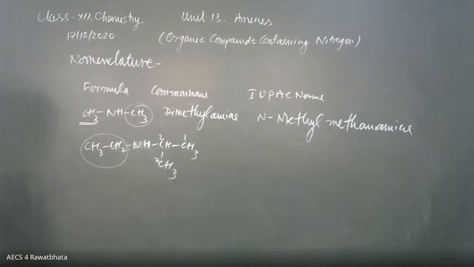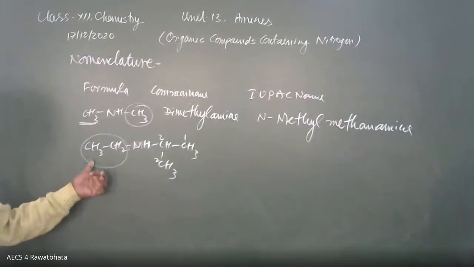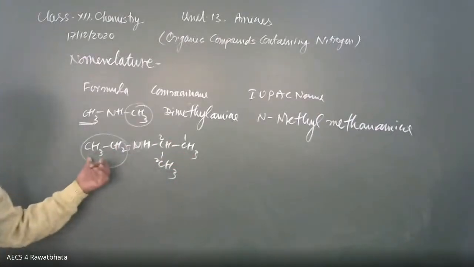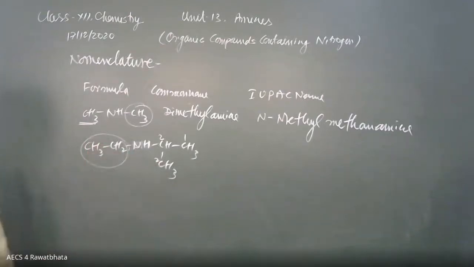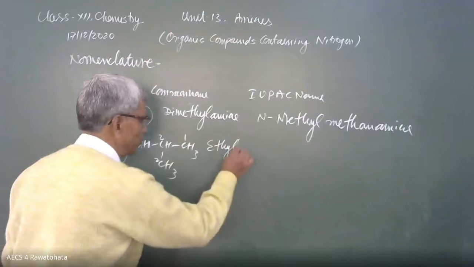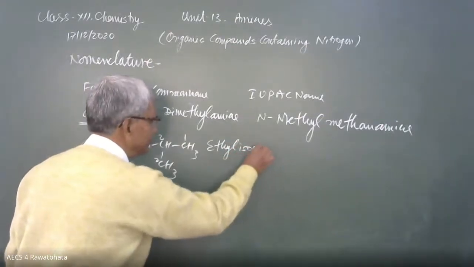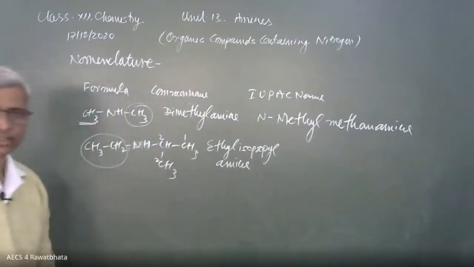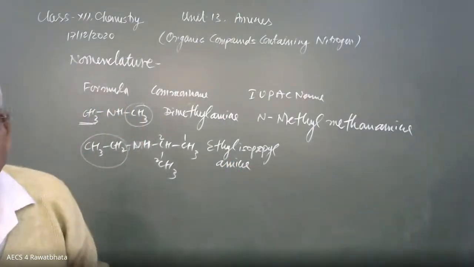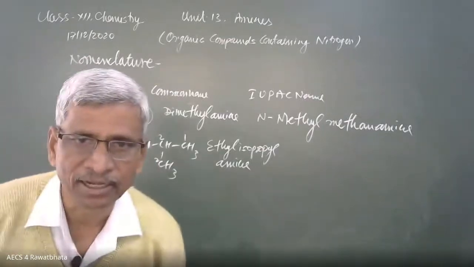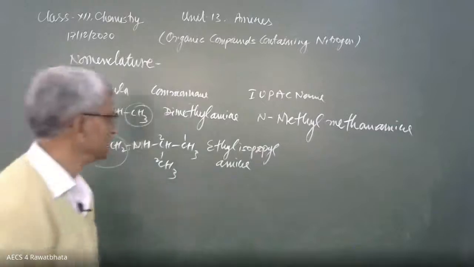What is the common name of this compound? Alphabetically, ethyl comes first, and this is isopropyl. Ethyl isopropyl amine is the common name. Yes, Hardik, you are correct.